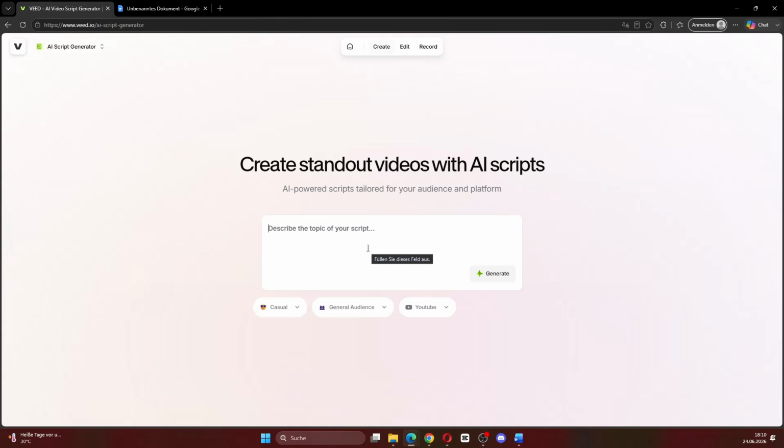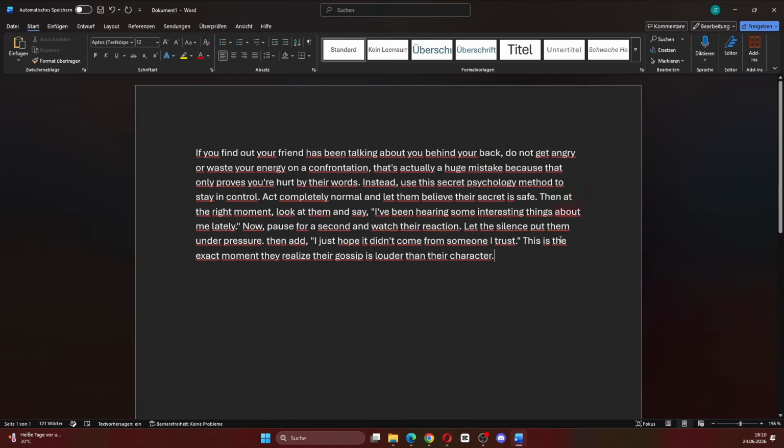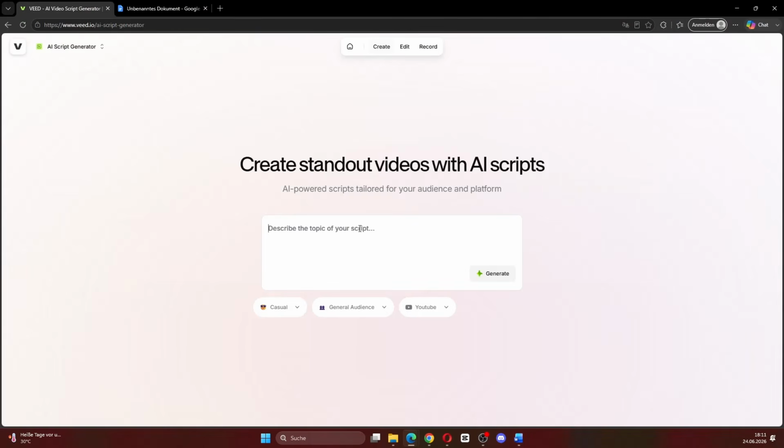In our case, we want one of these psychology style short form scripts. What you can do is paste in an example script and then tell it to change the topic. For example, here I have one script from one of my videos. I'm going to copy the script, paste it in here, and then write something like, please change the script and use the topic when someone makes fun of your height. Keep the same structure and style, but rewrite the whole script around this new situation.